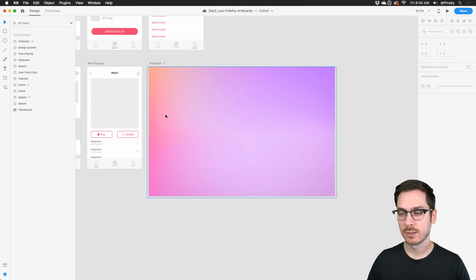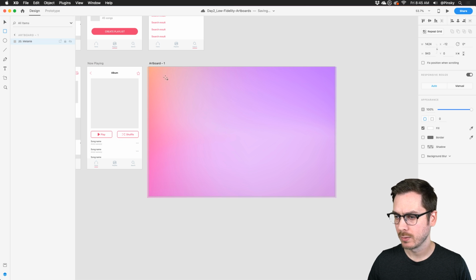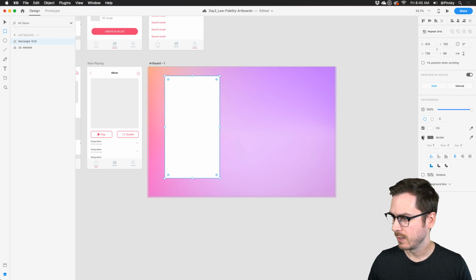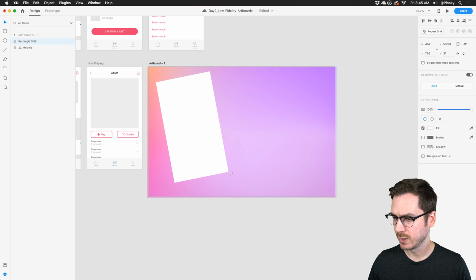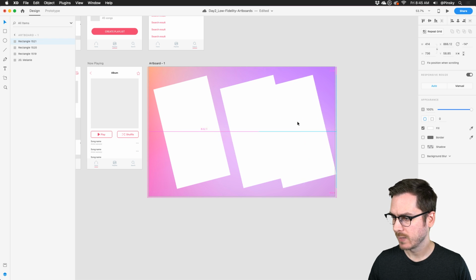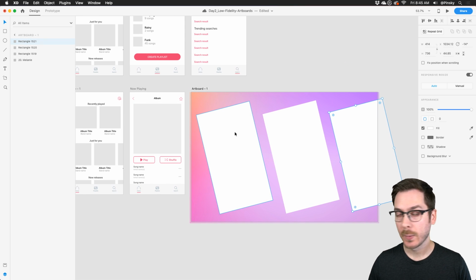Perfect. Now in the center, I kind of want to create an artboard that's on a little bit of an angle. So this artboard is 414 by 736. So I'm going to drag out a rectangle. This is going to be 414 by 736. I don't need a border, and I do want to just rotate that just a little bit like that. And I may want a few of them. So I might want one there, and maybe one kind of hanging off my artboard. Just like that. And now the question is, how do I start putting some of my screens inside of these little artboards, or whatever you want to call them?